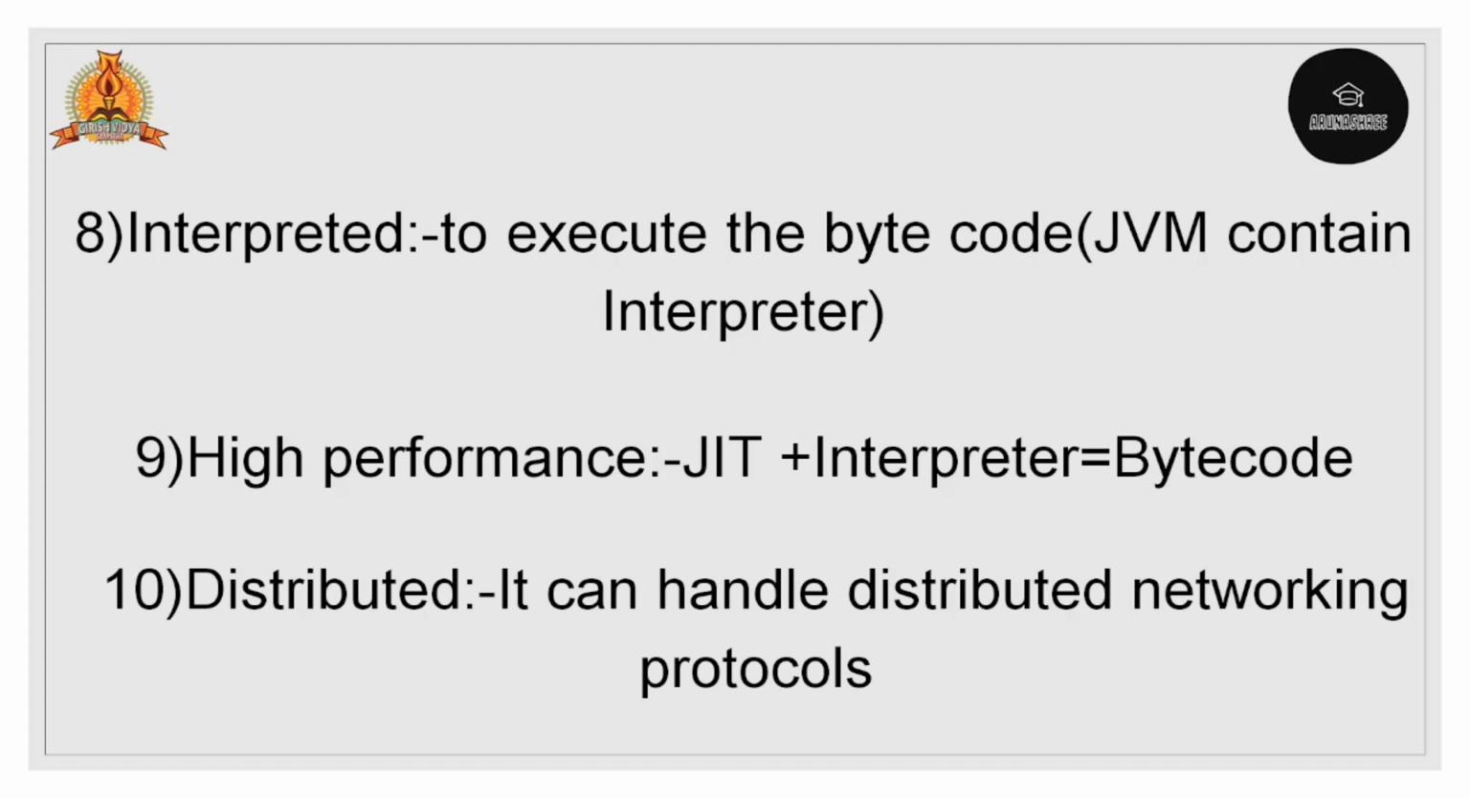Then high performance. In the JVM, we introduced another compiler called JIT, right? So that JIT compiler helps to run faster. So we call Java high performance. Then distributed.